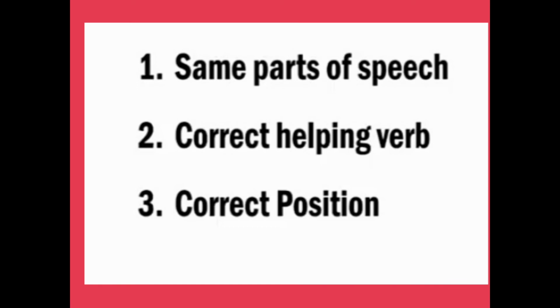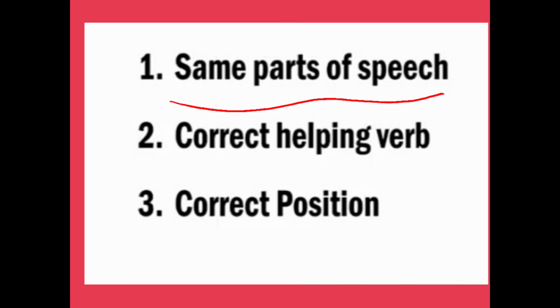So what we have discussed till now are three rules to make sentences using correlative conjunctions. First is same parts of speech. It means in a sentence we have parts of speech like subject, object, noun, pronoun, verb.